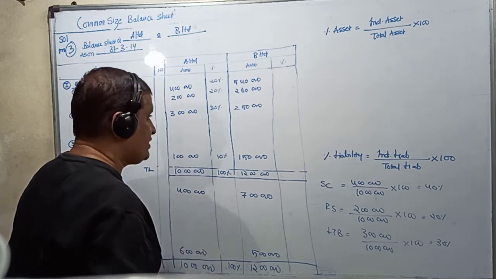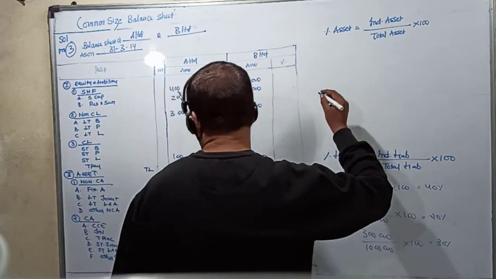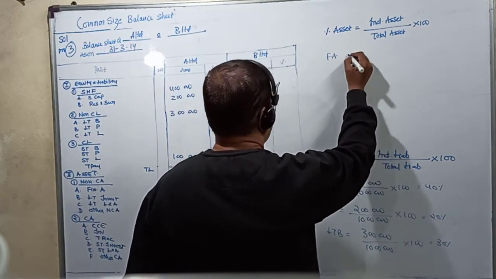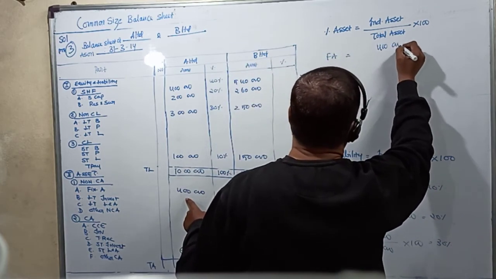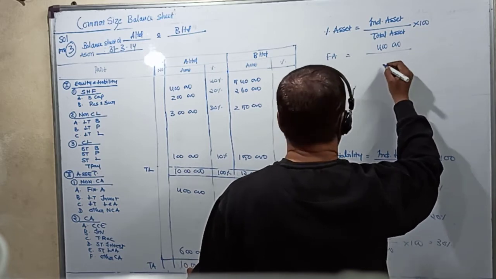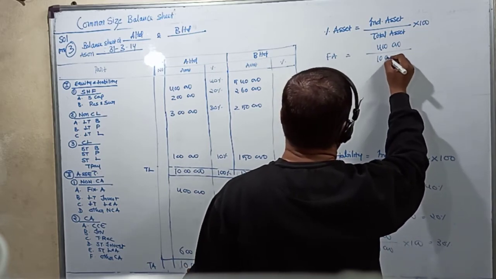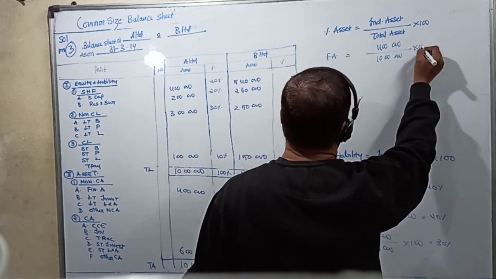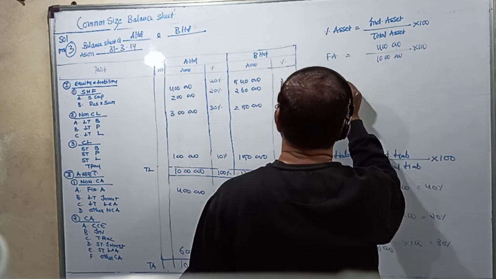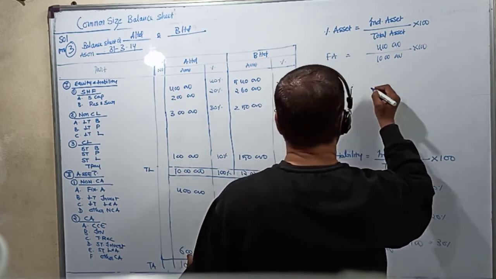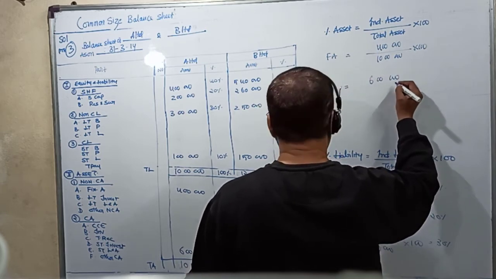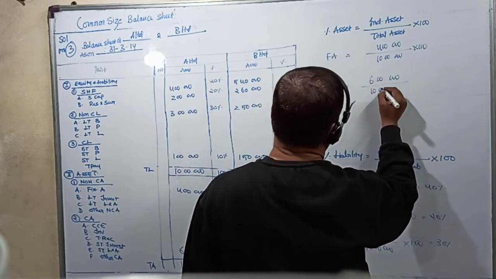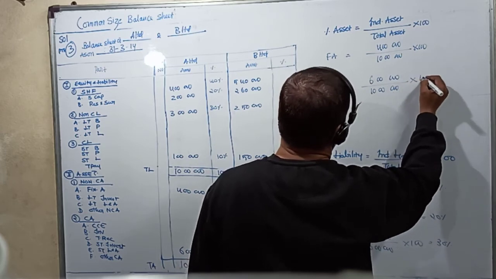Now come to assets. We are taking the first asset as fixed asset. So individual asset, how much is it? 4 lakhs. Divided by total asset, how much? 10 lakhs into 100. Then we have other current assets. Individual asset, it is 6 lakhs, divided by total assets, that is 10 lakhs into 100.